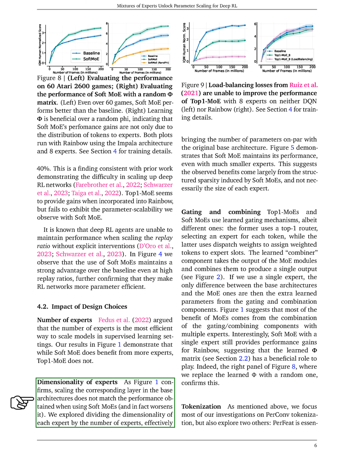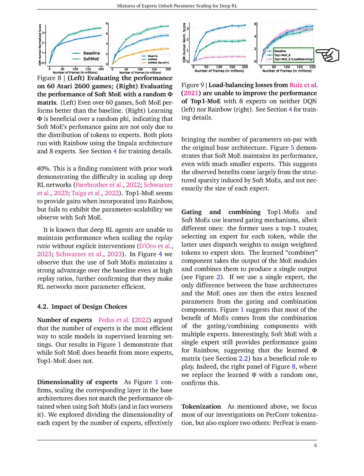When it comes to the dimensionality of experts, our experiments show that simply scaling the corresponding layer in the base architectures does not achieve the performance levels of SoftMoEs and may even degrade performance. We experimented with reducing the dimensionality of each expert by the number of experts, effectively aligning the number of parameters with that of the original base architecture. This approach demonstrates that SoftMoE maintains its performance advantage, even with significantly smaller experts, suggesting that the benefits are largely due to the structured sparsity induced by SoftMoEs rather than the size of each expert.